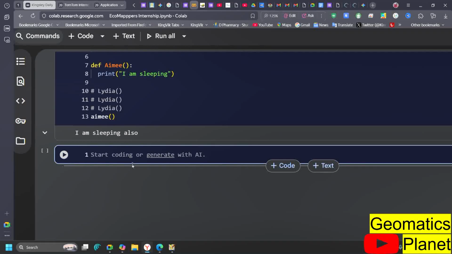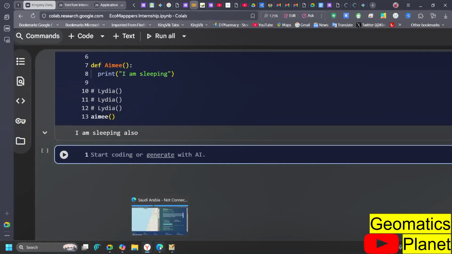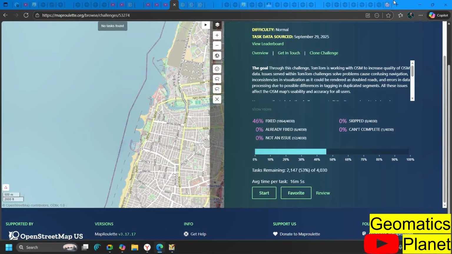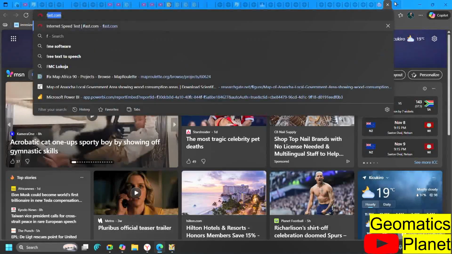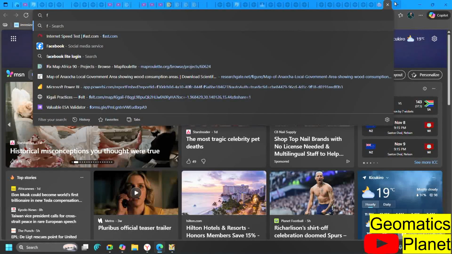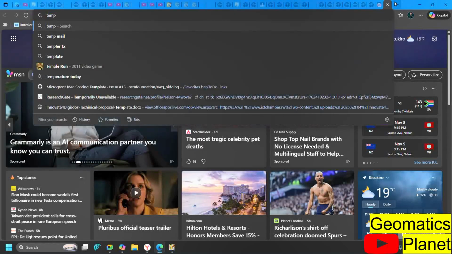Or we might use temperature instead: Fahrenheit, Celsius, degree conversion. So let me say temperature conversion.